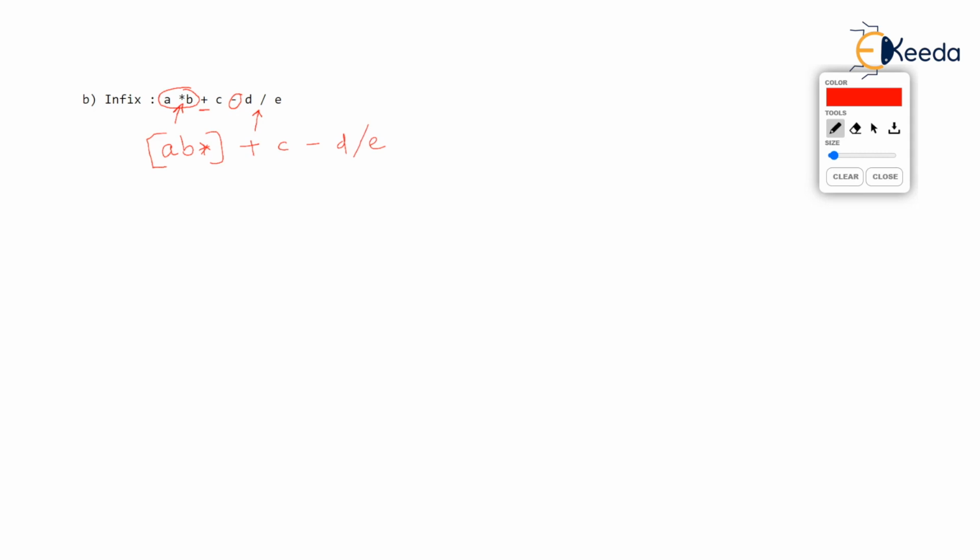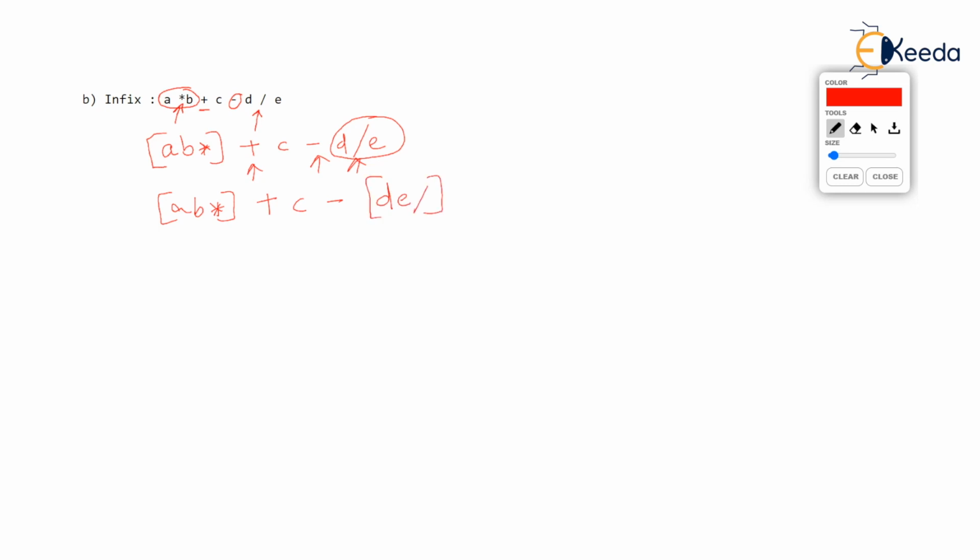Now among plus, minus, multiplication and slash, multiplication and division will be dealt with first, having higher priority. So we get AB star, still one operand. This is one operand. Leave it as it is. Plus C minus, and we get DE slash here. Mark it as one operand.